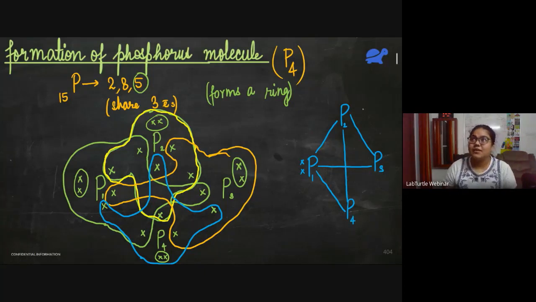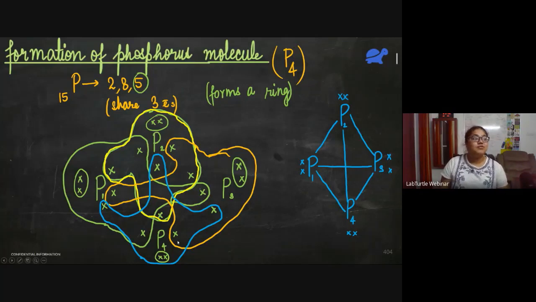P3 also shares 1-1 electron with P2, P1, and P4, and it has a lone pair. Now P4 is sharing 3 electrons with P1, P2, and P3, and it has a lone pair. So this is the structure of P4.